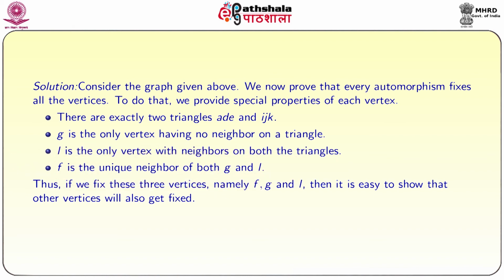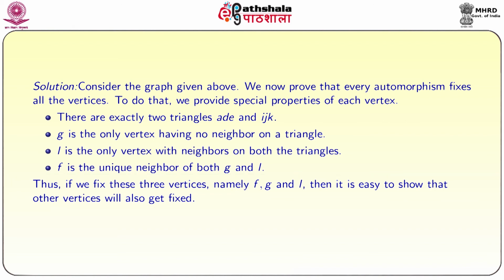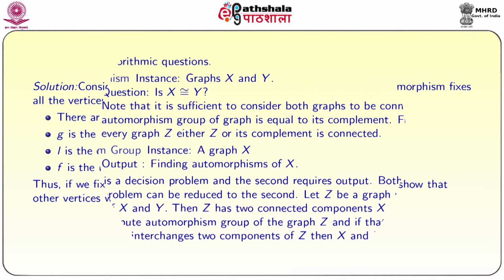Like that, each vertex has a unique feature. That is why it is difficult to map one vertex to some other vertex. Thus, if you fix these three vertices, namely F, G and L, then it is easy to show that the other vertices also need to be fixed. So, that is why there is only one automorphism. Hence, the graph given in the previous slide is an asymmetric graph, but it is a regular graph.